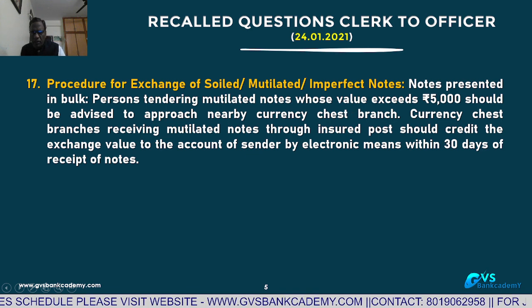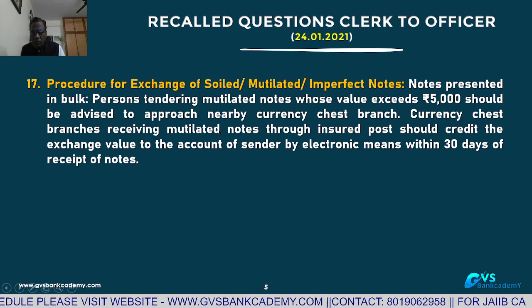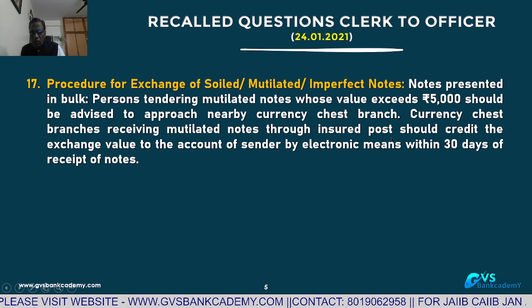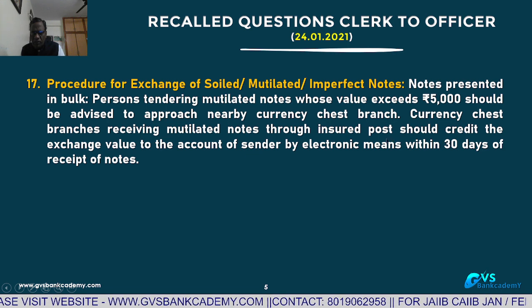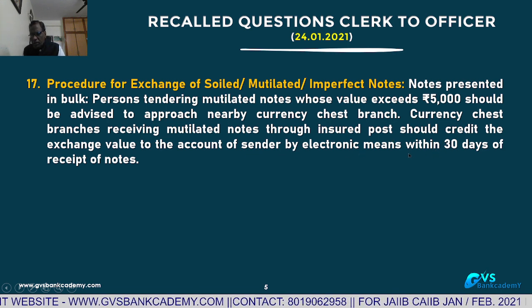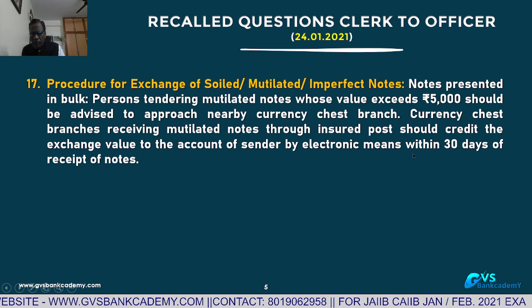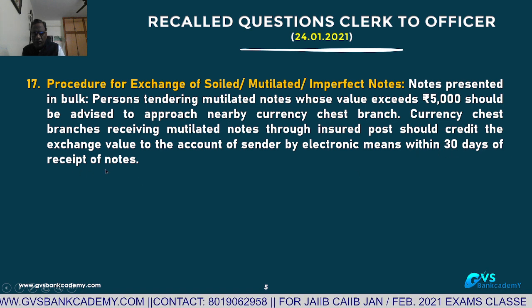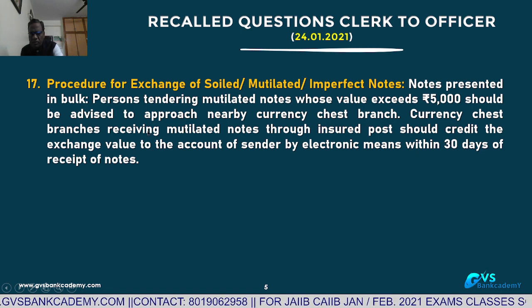So if any customer is tendering mutilated notes to the currency chest through insured post, the amount is going to be credited to the sender's account by electronic means within 30 days. The question is, within how many days does the bank have to credit? Within 30 days from the date of receipt.